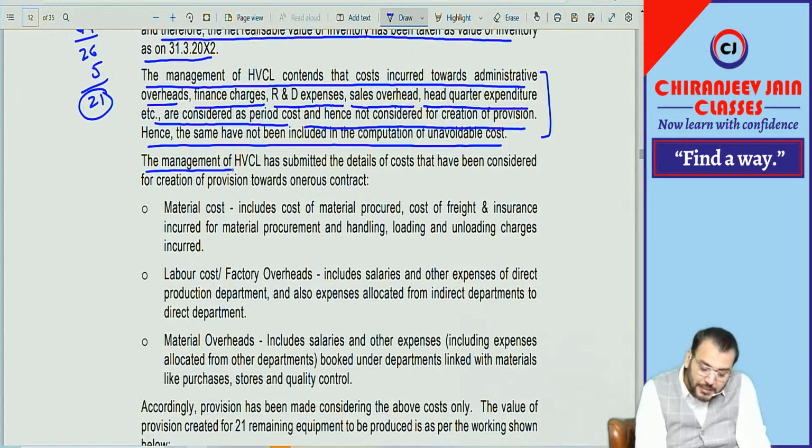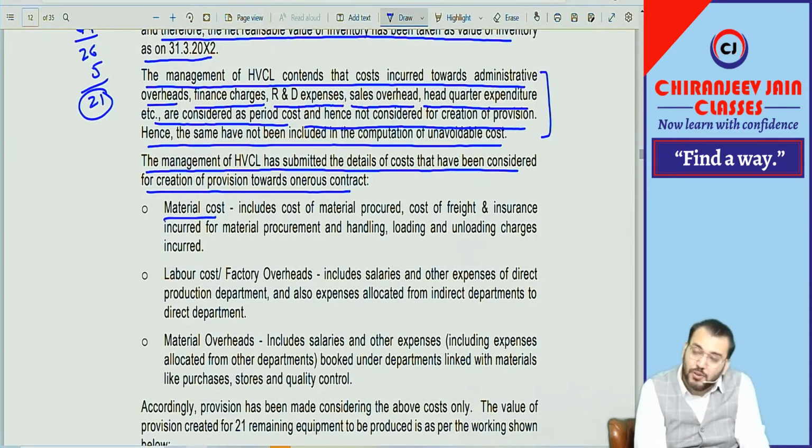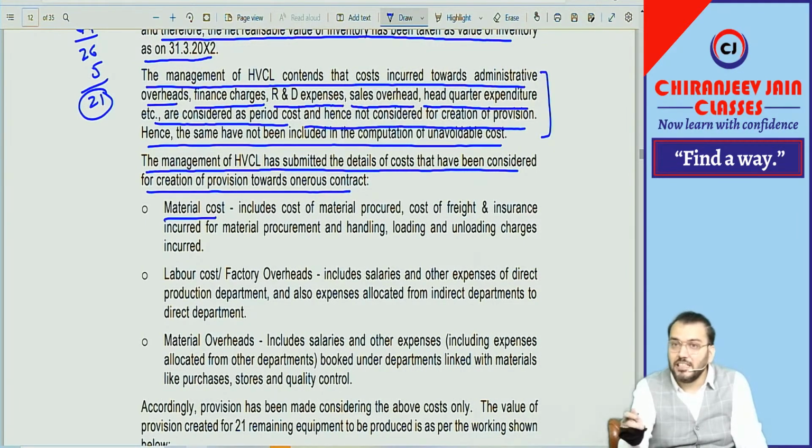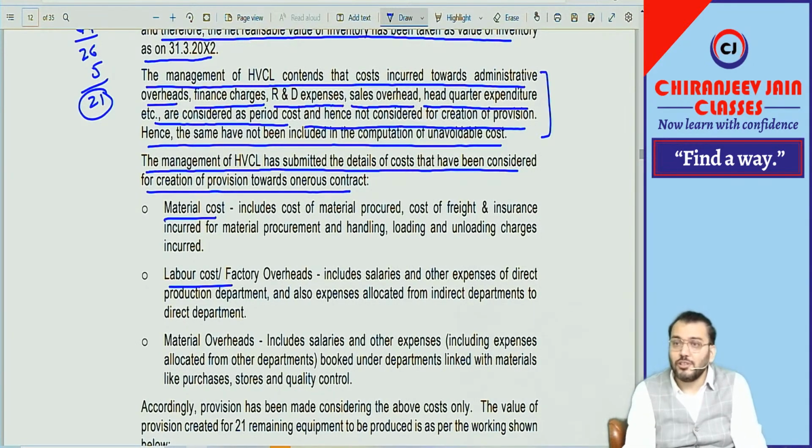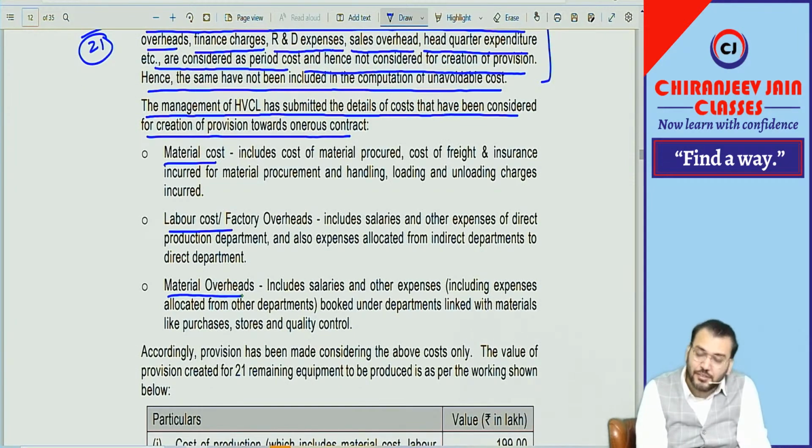The management of HBCL has submitted details of cost that have been considered for creation of provision toward onerous contract. Material cost will be considered because it is an incremental cost. Labor cost will be considered because these are also incremental costs. And there is some overhead.